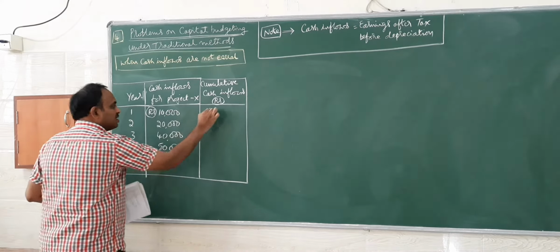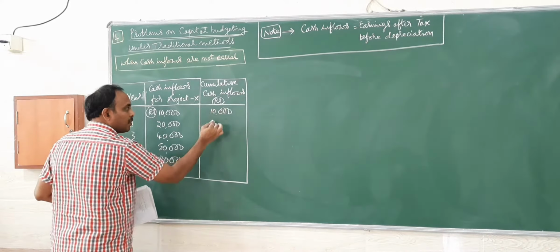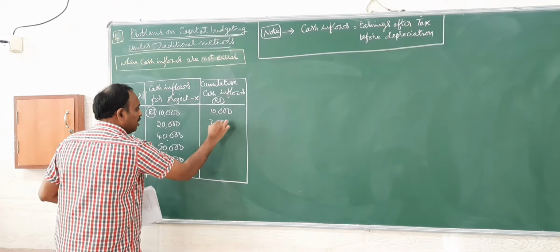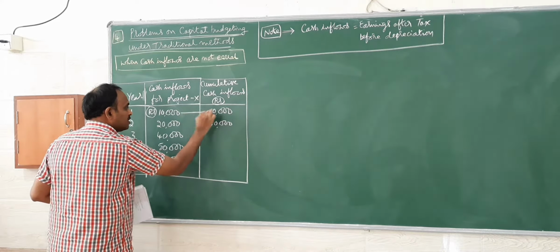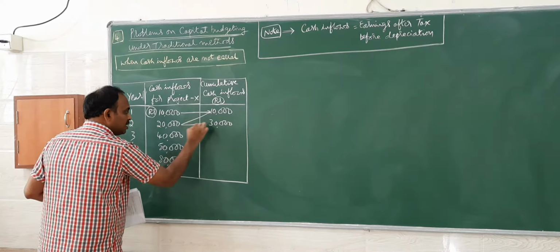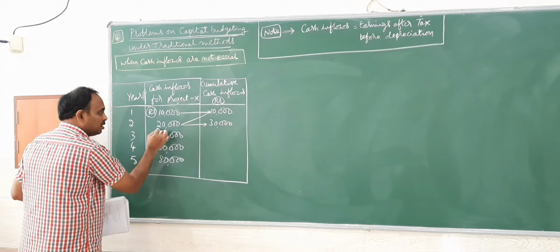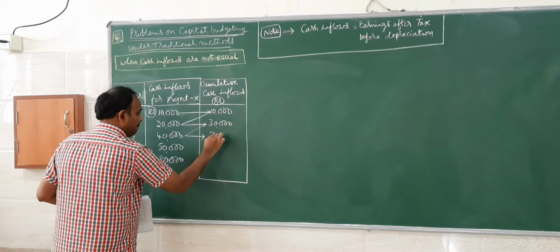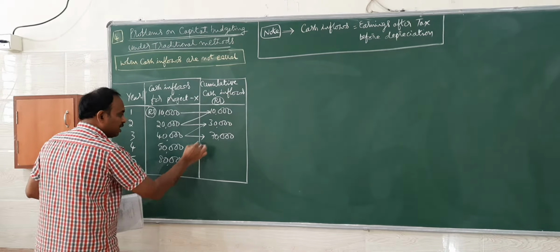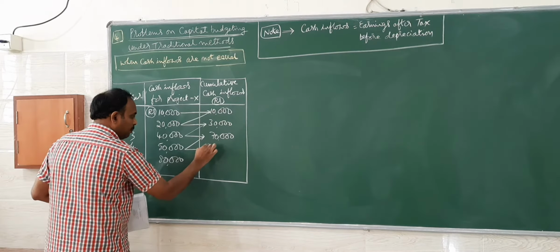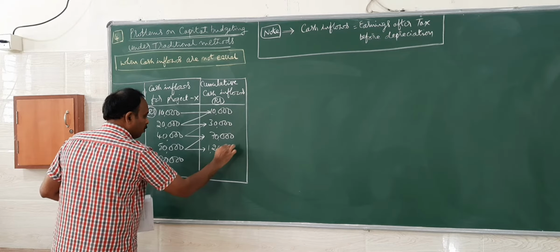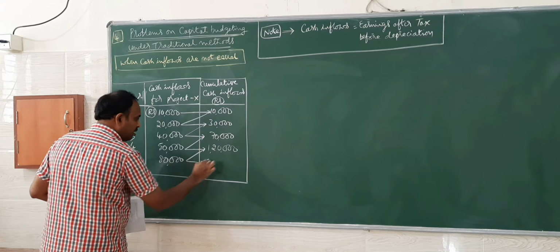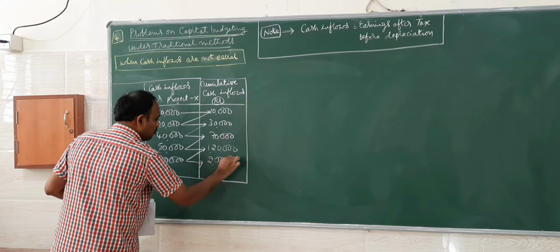So we will take the first year as it is, 10,000. 10,000 plus 20, that is 30,000. Then 30 plus 40, 70,000. 70 plus 50, 1,20,000. 1,20,000 plus 80, 2 lakhs.